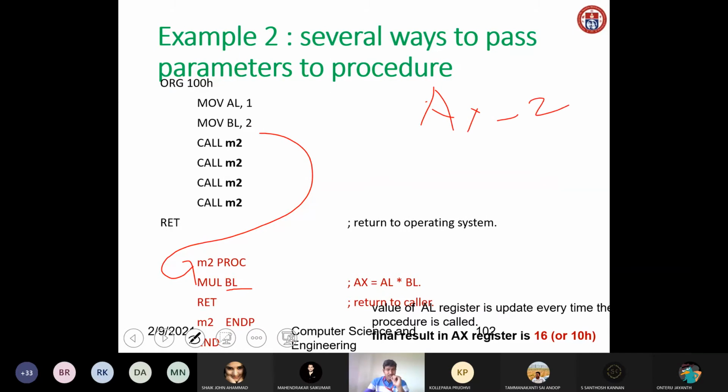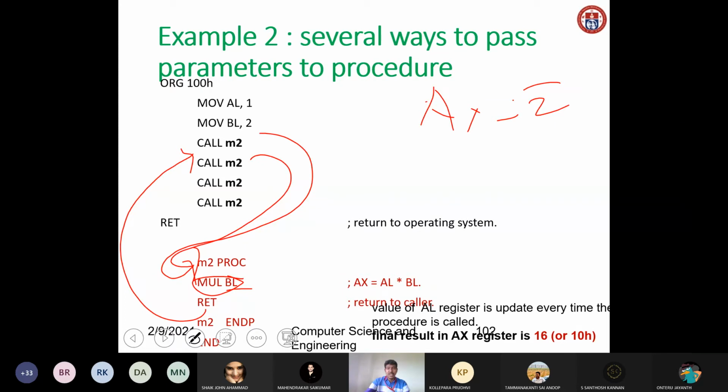Then again we are calling M2. After multiplying we will return, which means it will come back here. Then again we have one more call to M2, and it will multiply AL and BL.